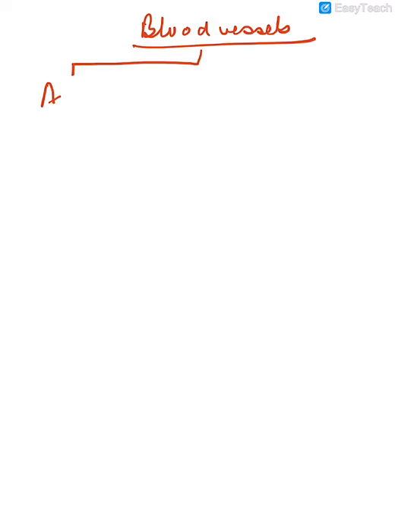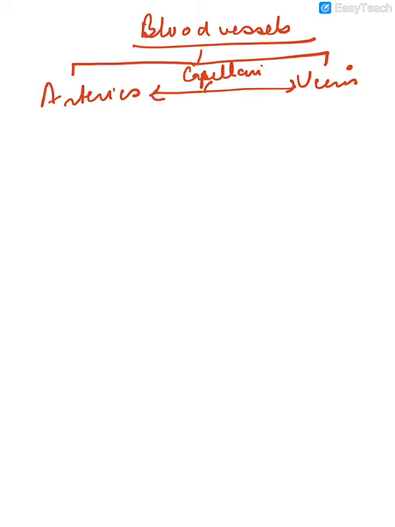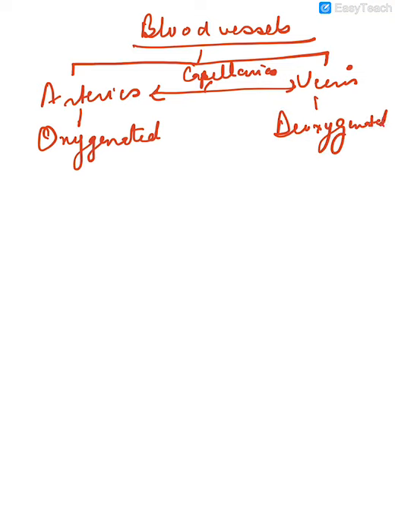Now if we look at the blood vessels, we should know that there are three types: arteries, veins and capillaries. The connection between arteries and veins are the capillaries. So capillaries are the connecting vessels which connect arteries with the veins. Artery, as I've already told you, carries oxygenated blood except the pulmonary artery. Veins carry deoxygenated blood except the pulmonary vein.